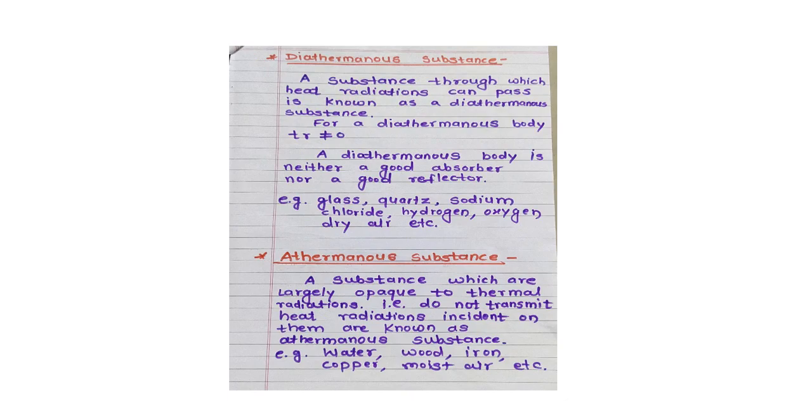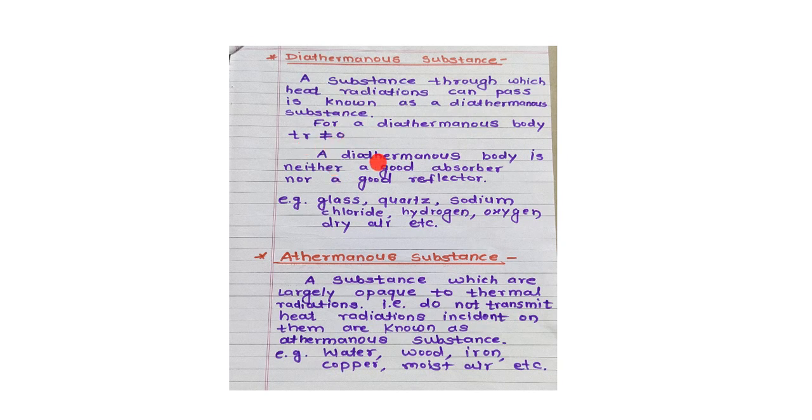Next is diathermanous substance and athermanous substance. Diathermanous substance means, a substance through which heat radiations can pass is known as a diathermanous substance. अगर substance में से heat radiation easily pass हो रही तो that substance is called a diathermanous substance. For a diathermanous body, the coefficient of transmission is not equal to 0. ये 0 नहीं रह सकता.